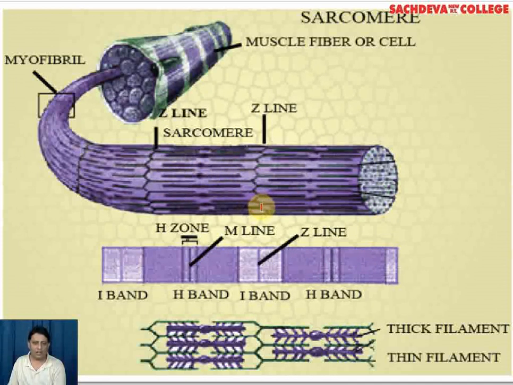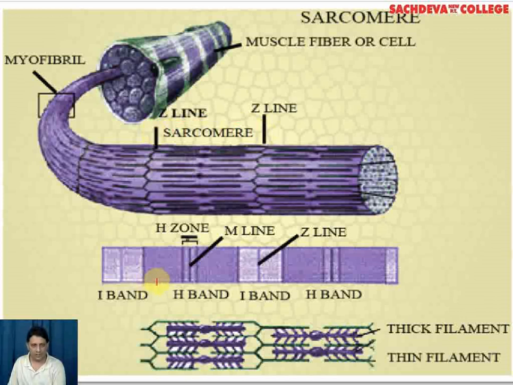Now the line between the light bands is known as the Z line. This is another light band, and the line between these light bands is also called the Z line. Now the distance between two Z lines is known as a sarcomere. This is the smallest unit of muscle contraction and relaxation.